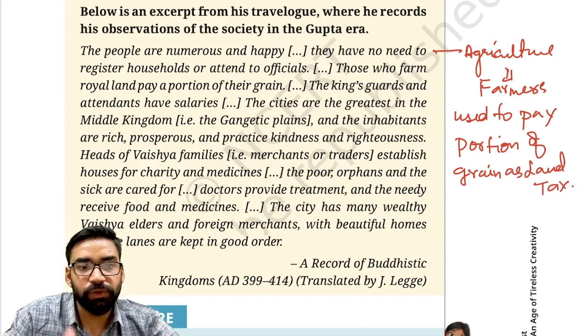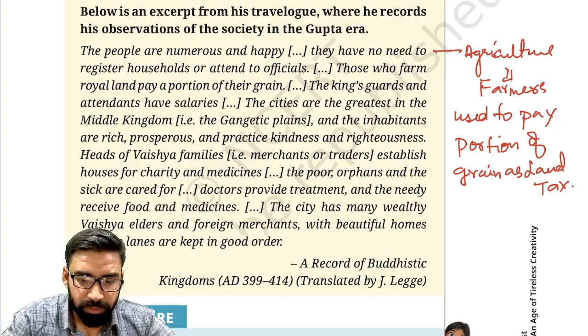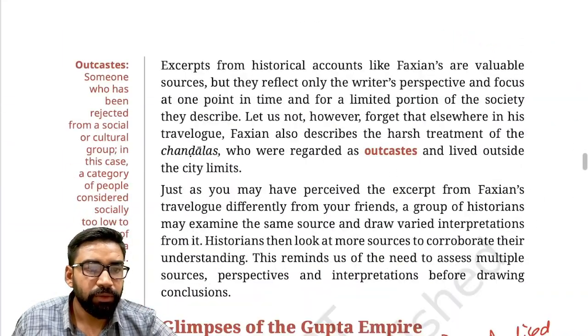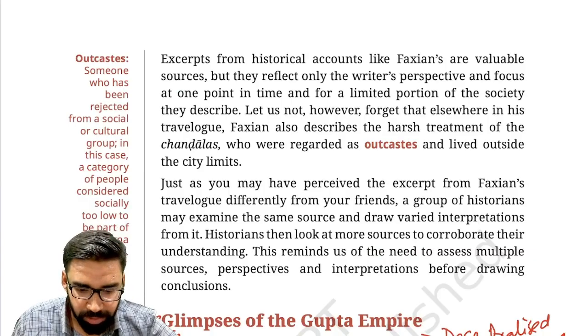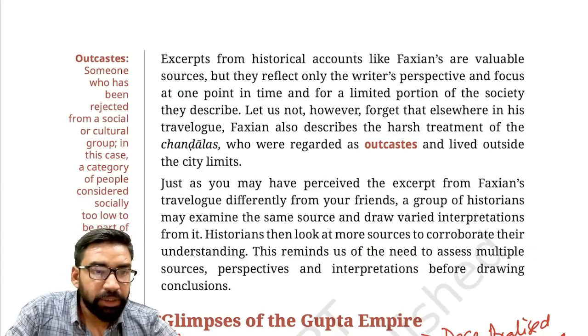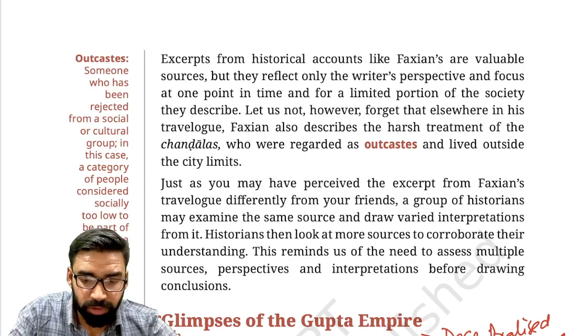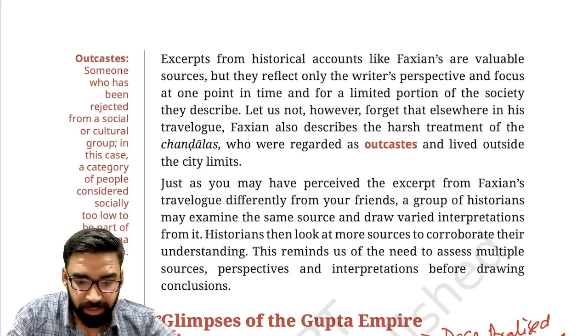This was mentioned by Fahian. Fahian also mentions various other important things. He talked about the infrastructure, and also about the king's guards and attendants who used to receive a salary. Various things he has mentioned.